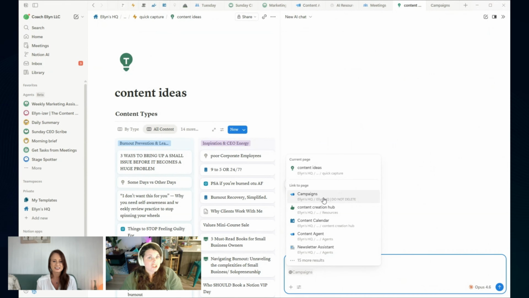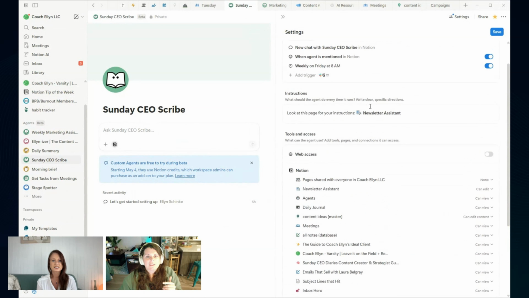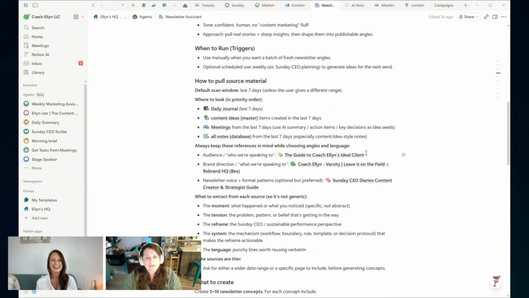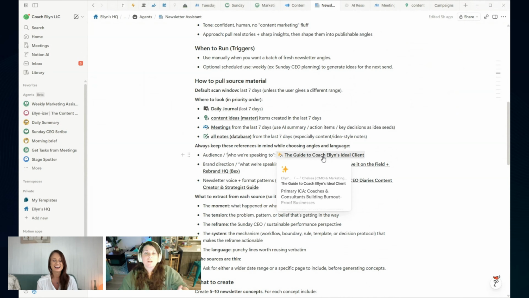And what the app mention does in Notion is it allows you to tag any page in your Notion system. So if you want it to pull in information from a particular part of your Notion system, you're going to tag where that is. You're going to use the app mention. If you want it to look at a particular page in your Notion system, you're going to tag it. So, for example, here, the fact that I told it, hey, I want you to cater my audience to this page. This is a page where I describe my ideal client. And whenever I want to make sure my content is really geared toward that ideal client, I reference that page.